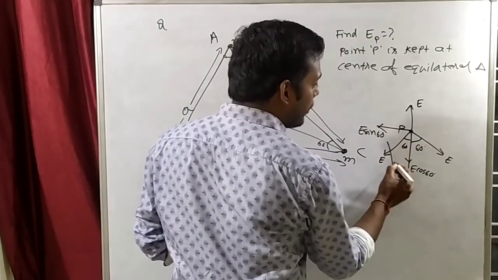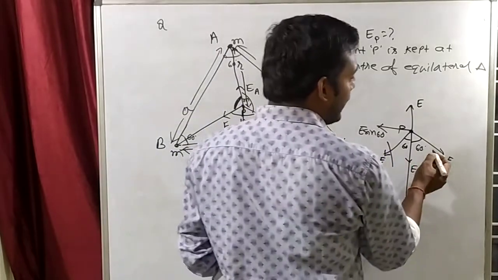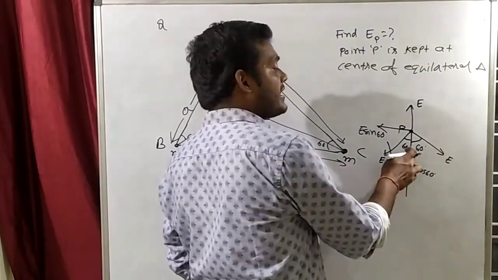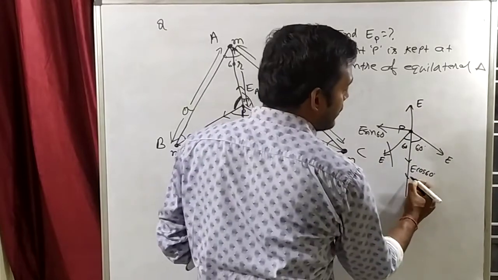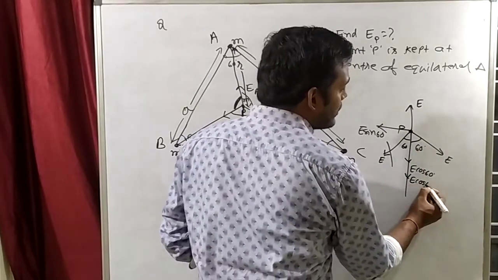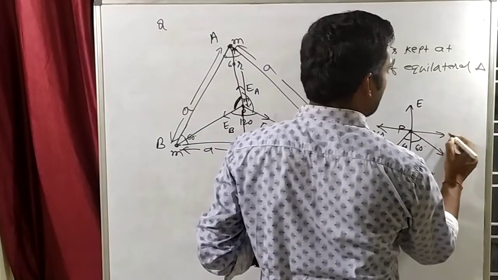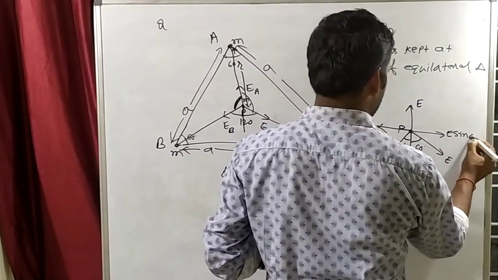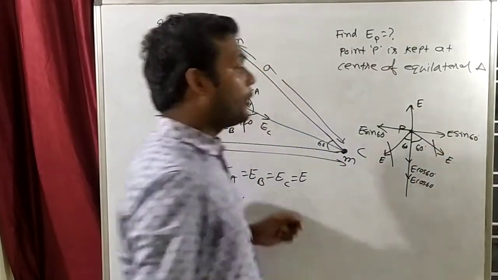I have taken the component of this. So this is cancelled now. Now take the component of this. E is making a 60 degree angle with this, so this one will be cos. जिसके साथ angle बनाएगा वो cos and the other one will be sin. So this one will be E sin 60. Clear? So I have taken the component of this.